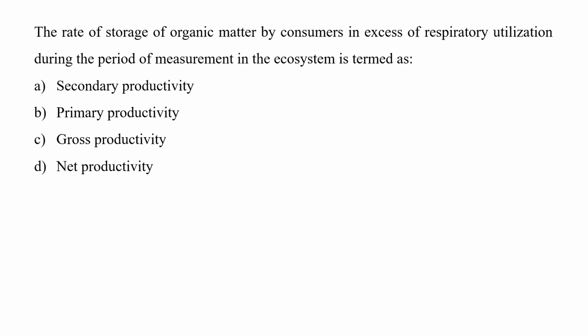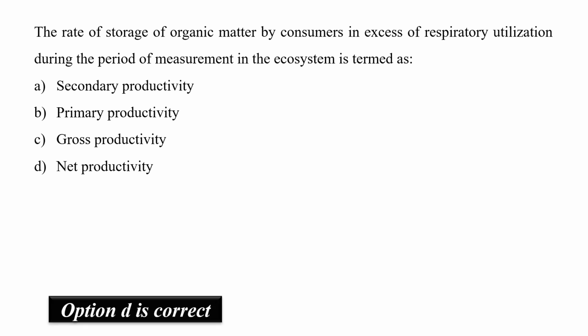Net productivity can also be given as the difference between total photosynthesis and total respiration in an ecosystem. So the correct option will be option number D, net productivity.